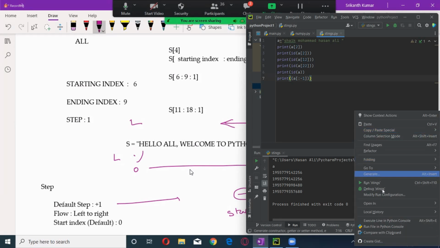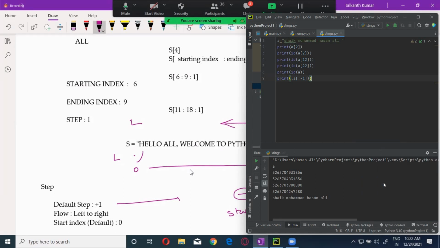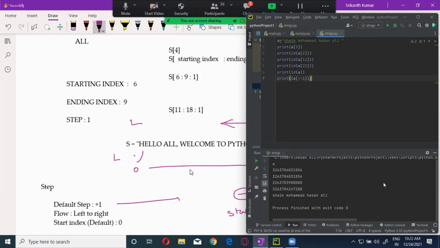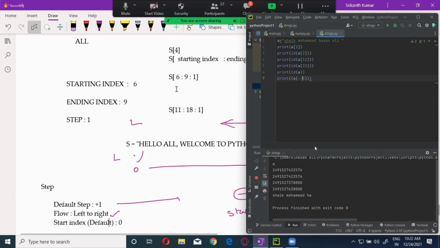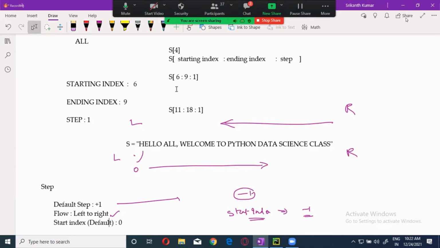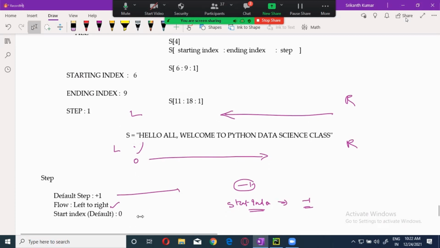What is the default starting index? -1. Got it? Clear, guys? This flow will be very, very important. Try to understand this. Whenever the step is +1, not only +1, +2, +3, +4, any positive, then automatically the flow will be from left to right. And if you're not giving the starting index, the default starting index will be 0. Remember that.